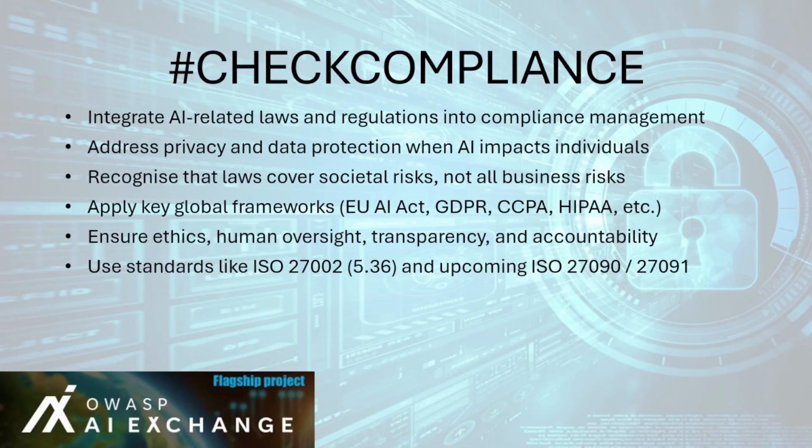Beyond legal compliance, responsible AI requires attention to the following. 1. Ethics and human control. This is used to maintain human oversight, keep the human in the loop. 2. Bias and fairness. This tests datasets for discrimination. See the unwanted bias testing control. 3. Transparency and accountability. This builds AI systems with explainability and traceability, or to provide trust by design. Relevant standards include ISO 27002, Control 5.36, for compliance with policies, rules, and standards.